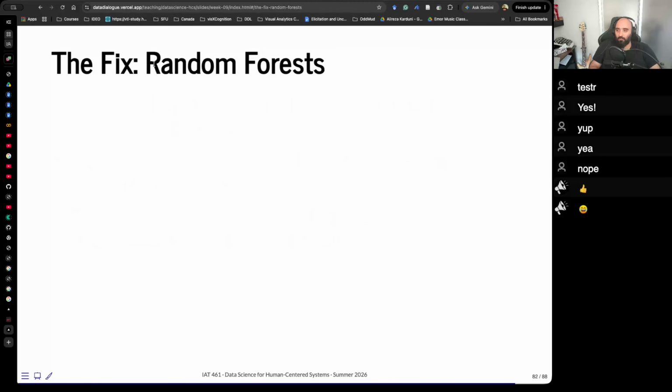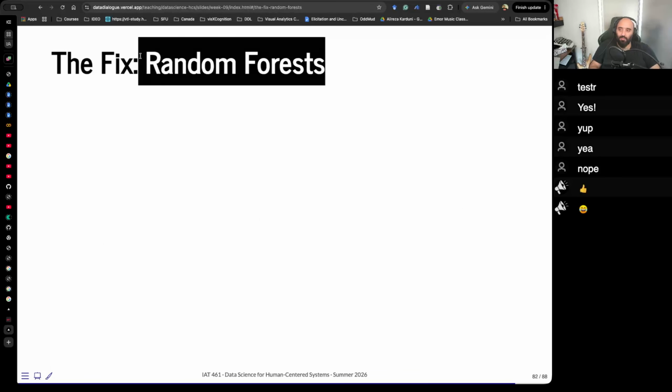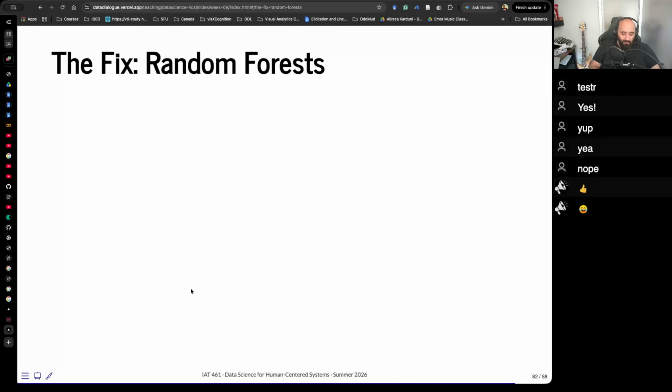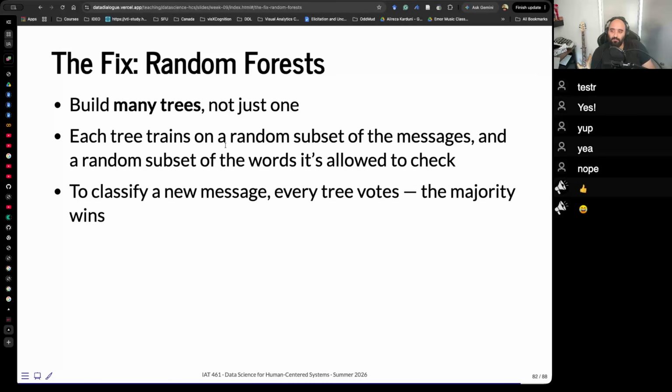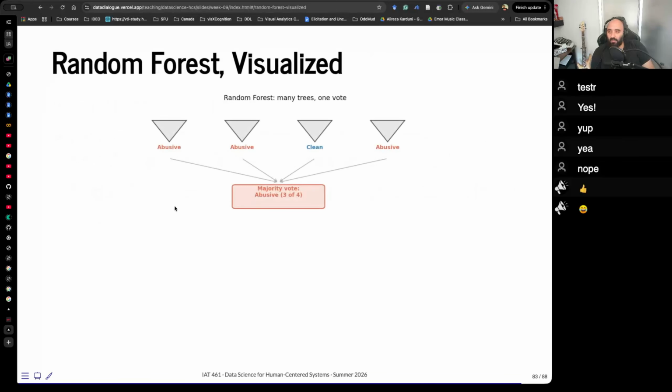So what we do, we have a bunch of different nice algorithms. These are really cool, really smart. We essentially build a bunch of different trees. It's so easy to build decision trees. You build 500 of them. What you do, just randomly pick columns or words and just use those words only. Or just use a random subset of messages, okay? And then classify a new message. Every tree votes, the majority wins. This is called an ensemble method.